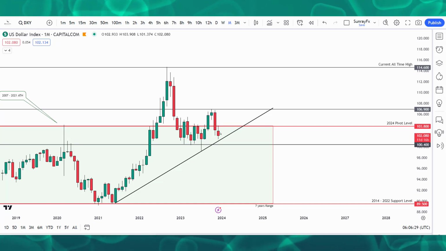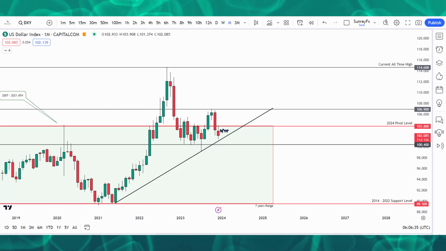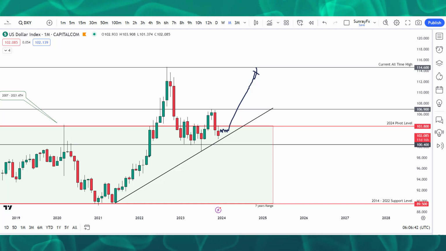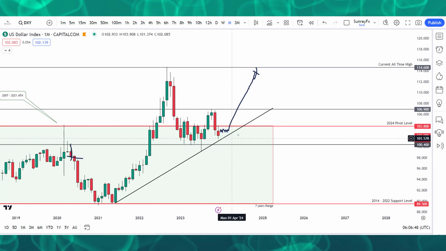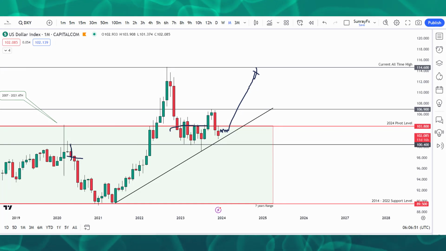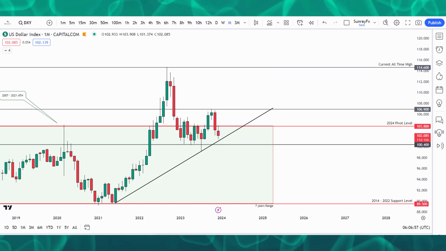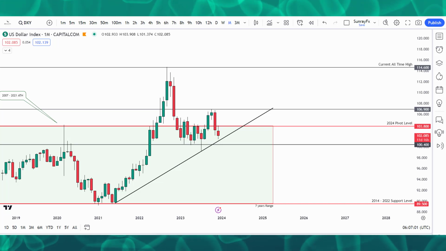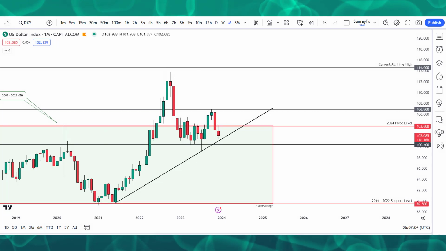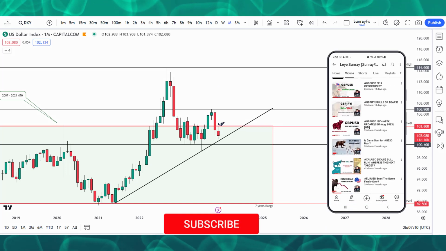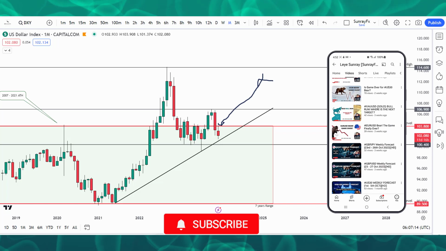That's that about DXY. I'm forecasting that DXY is going to have a little accumulation again, then go to the upside. That is my projection and my forecast on DXY, because DXY has broken out of the 7 years range that started from 2007 to 2021, and I don't think this one is enough for me to tell you that DXY is coming back. So when we have the last September market close above the range, I believe that this December the market can still close above 103.80, and if that happens, this particular candle will be a hammer, and it will be a very strong signal to send DXY to the upside. That's that about that.